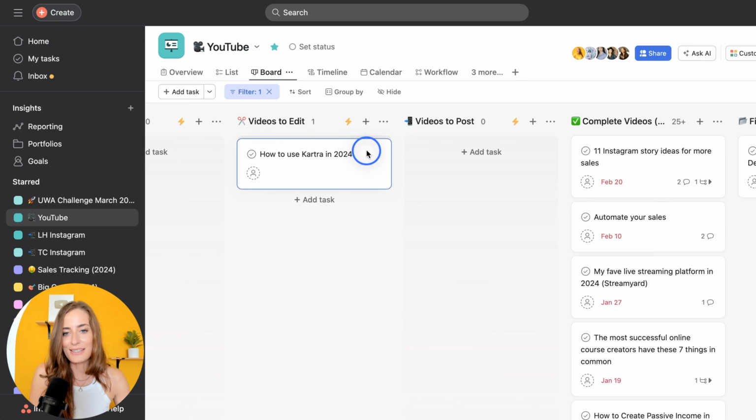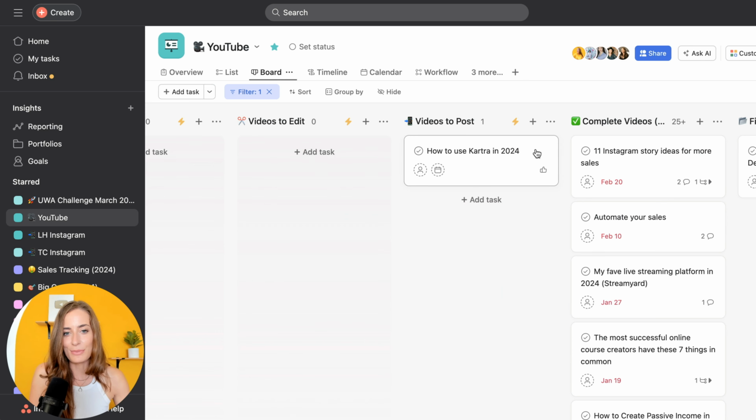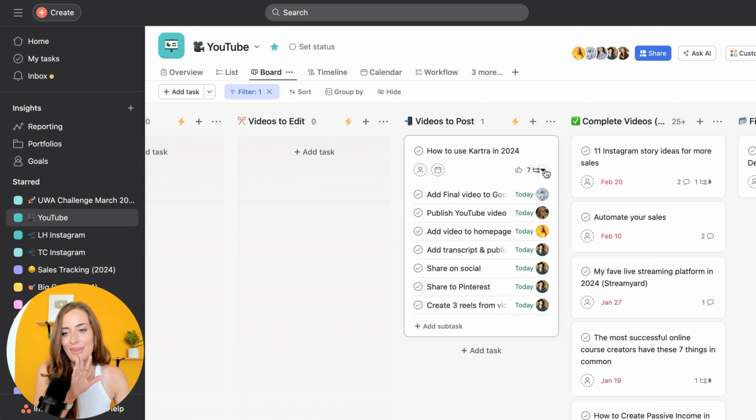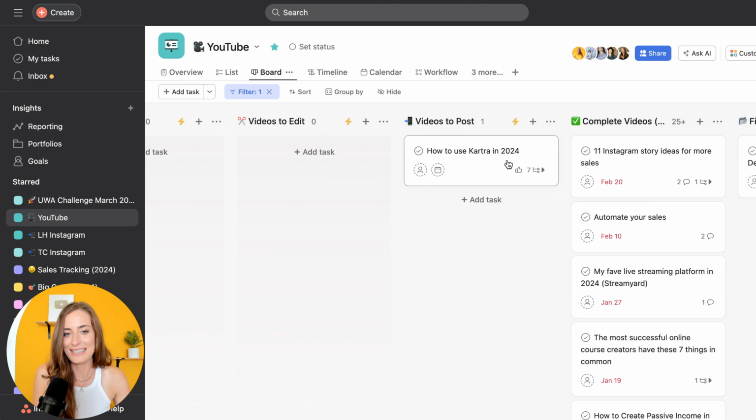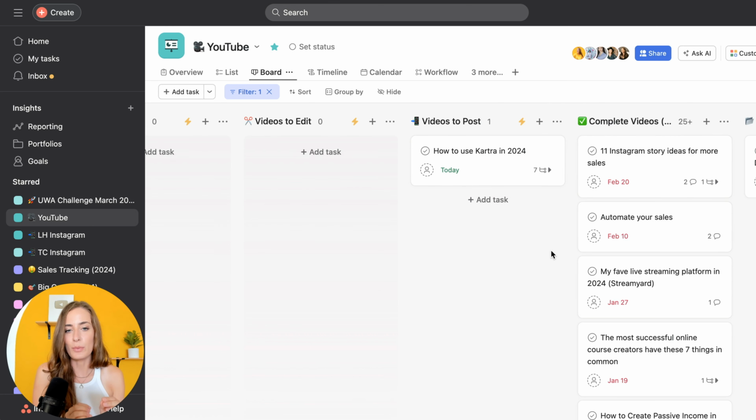So once those tasks have been done, it is ready to post. So we're going to move that over to videos to post. And again, we have a rule set up and we have all the different tasks associated with publishing. And then once that's done, we move it over to complete videos. So this is such a helpful way of doing it, and it prevents your Asana from getting super cluttered.